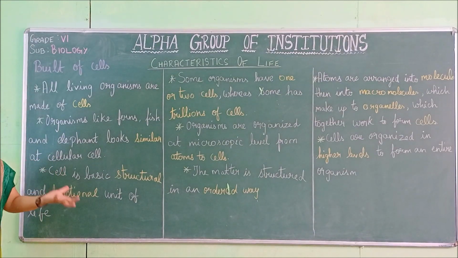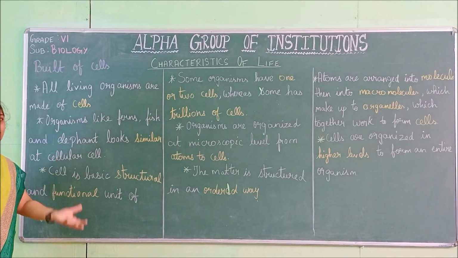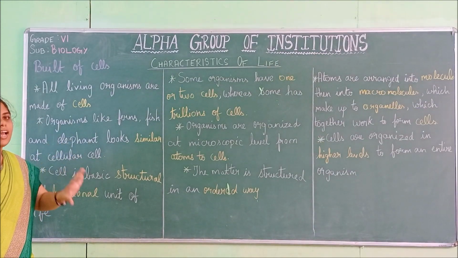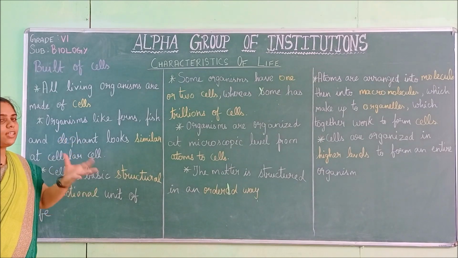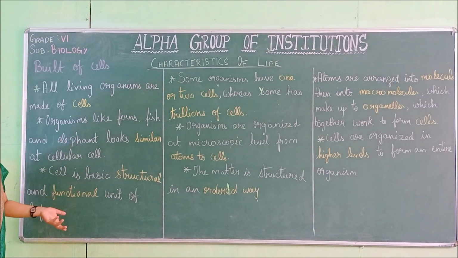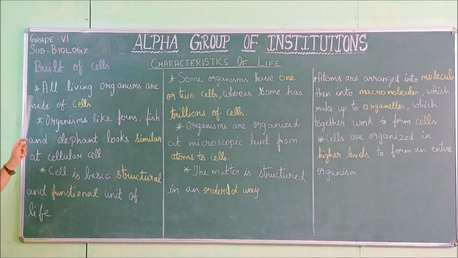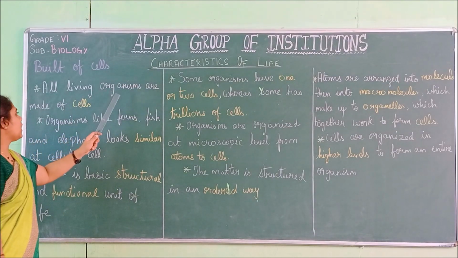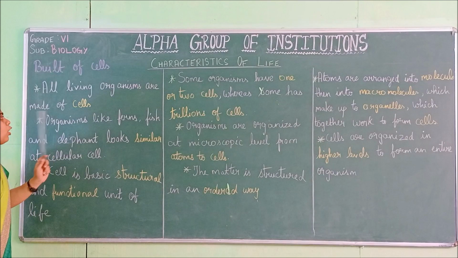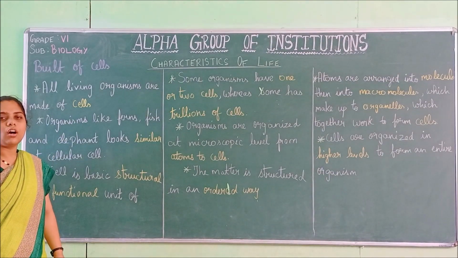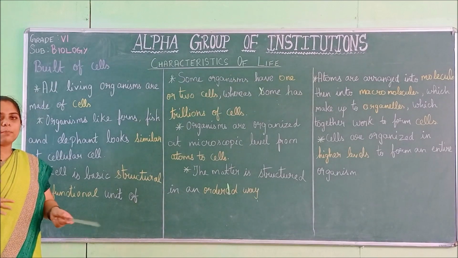If a thing is called an organism, a living organism, it is a living thing. Why? Because it has cells. If anything has cells, then it is automatically considered a living organism. So we are going to learn about cells now. All living organisms are made up of cells. Like I told you, all the living organisms are made up of cells.